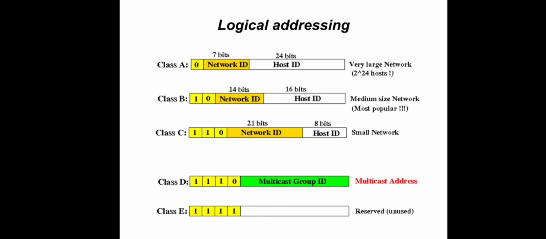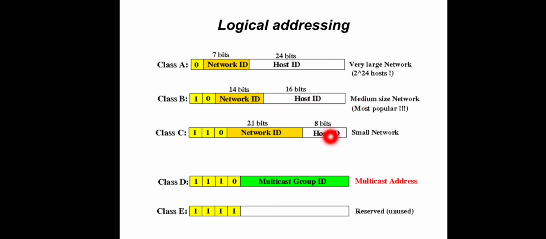Whereas in the case of the class B addressing scheme, the highest 2 bits are always 10. The next 14 bits are for the network ID, and the next 16 bits are for the host ID. We can choose this type of class B addressing scheme for medium sized networks, because we can have 2 raised to 14 different networks, and each network can have 2 raised to 16 different computers connected to it, and this is the most popular one used.